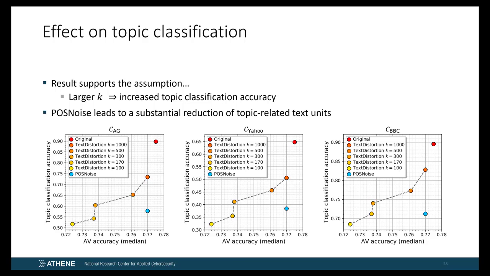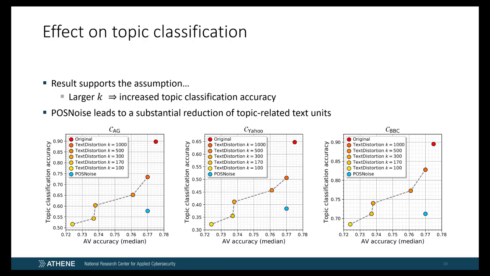As can be seen, for increasing k, text distortion leads to higher AV classification results, but at the same time also to higher topic classification results. In contrast, POSNoise approaches more closely the best possible compromise between topic and style. When comparing POSNoise with the original form, one can further observe that for the latter, the topic signal is much stronger, as the topic classification accuracy is significantly higher, up to 35%. This shows that POSNoise leads to a substantial reduction of topic-related text units without strongly affecting the style-related classification performance.